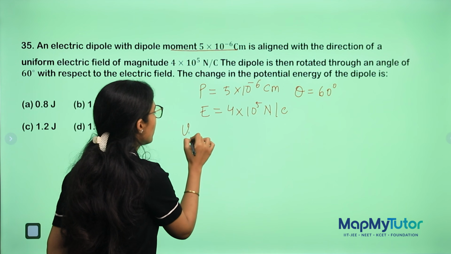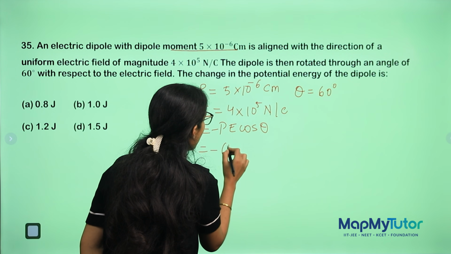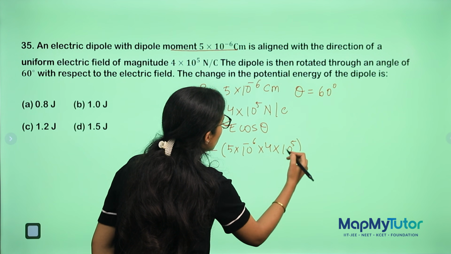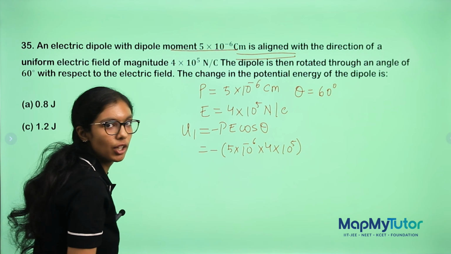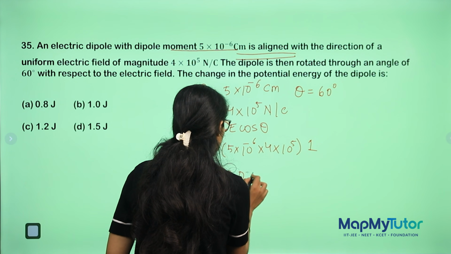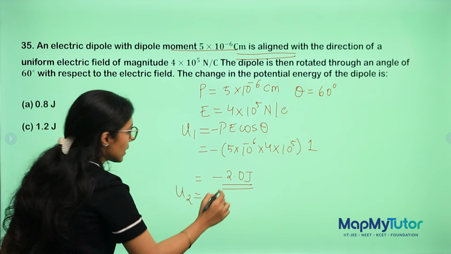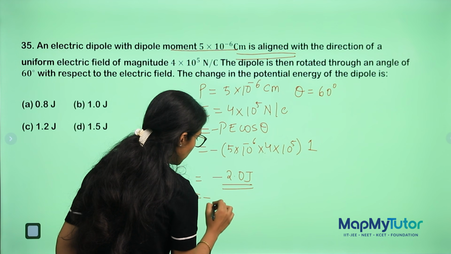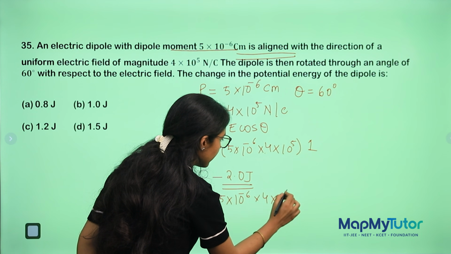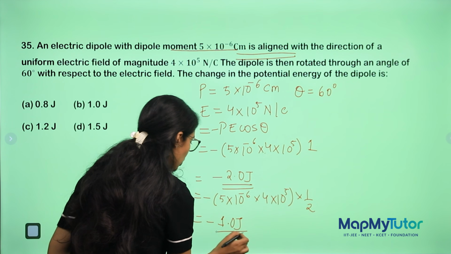Okay, fine. So first you will find U1, that is minus PE cos theta. Minus 5 into 10 to the power minus 6 into 4 into 10 to the power 5 cos theta. Now, initially it is aligned, so theta is 0, cos theta is 1. So your answer will be minus 2 joule. In the second one, it is rotated by 60 degree. So same, you will get 5 into 10 to the power minus 6 into 4 into 10 to the power 5 into half. So this will come out to be minus 1 joule.